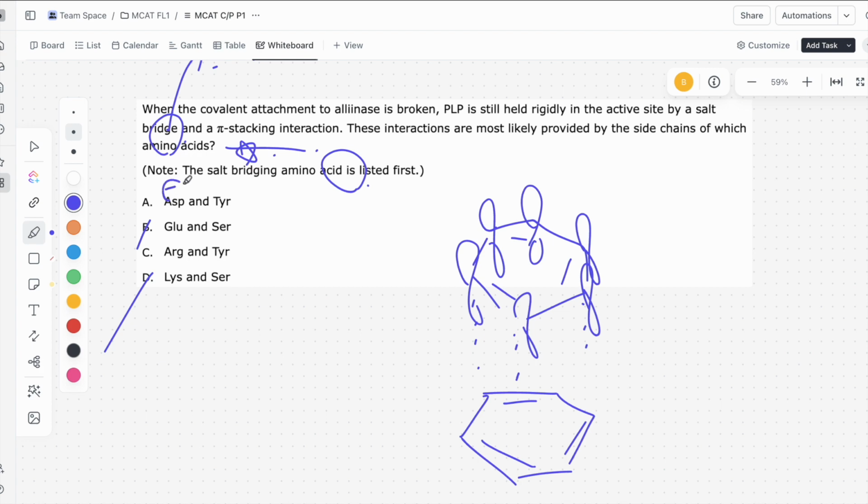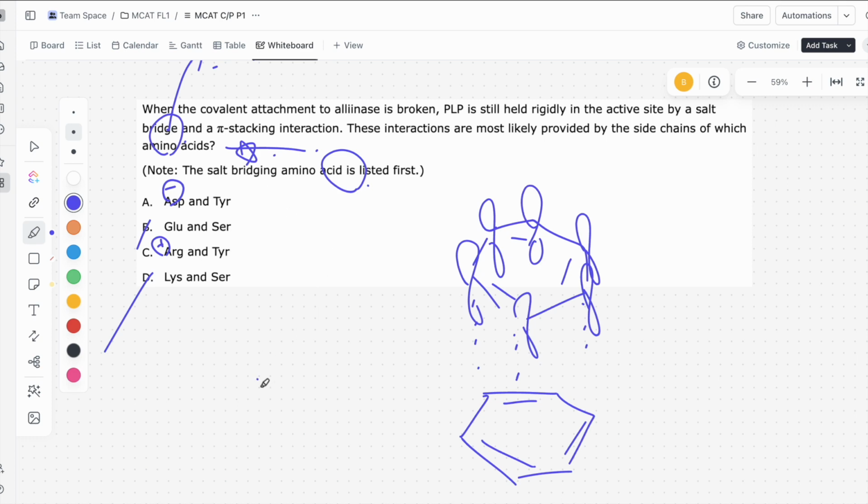Remember, aspartate is going to be a negative charge at the pH that we're probably thinking about, which is around 7 in the body, and arginine is going to be a positive charge in that environmental pH as well. So again, aspartate, that negative charge, arginine is going to be a positive charge. And how do we differentiate? How do we know which one is going to be which?